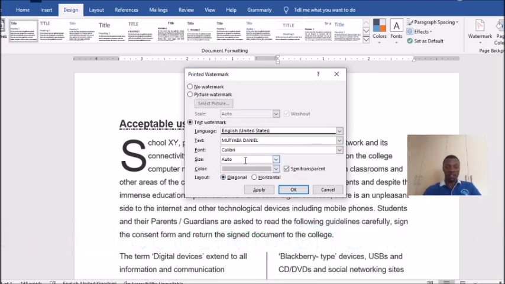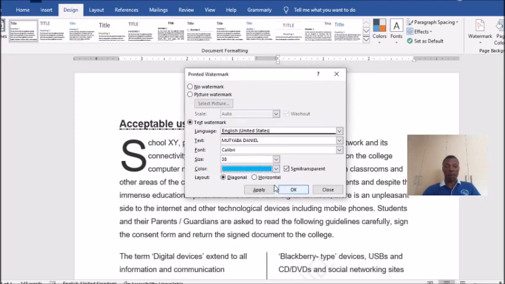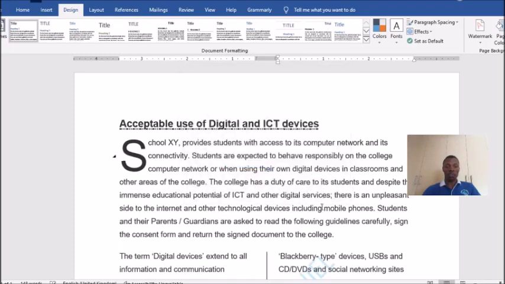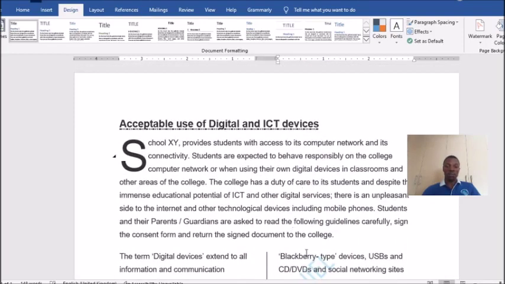Then size. So now size, if you select here, you may not see 38. Once you don't see it, come here, delete out that word auto, just type in 38 and then click apply. So it has already come. If in case you want to make it more visible or put some color, it is okay, you can apply some color. So this is what we have. If you close this, this is what we have in the document.